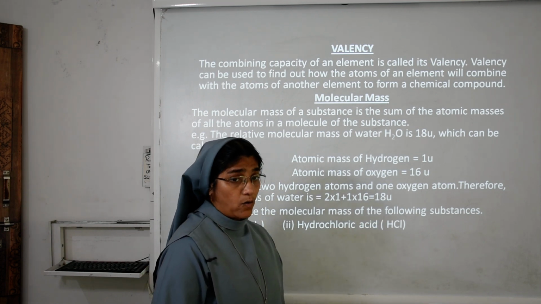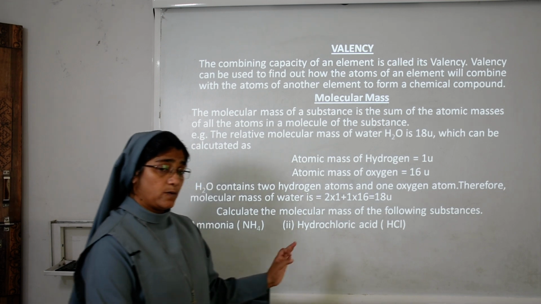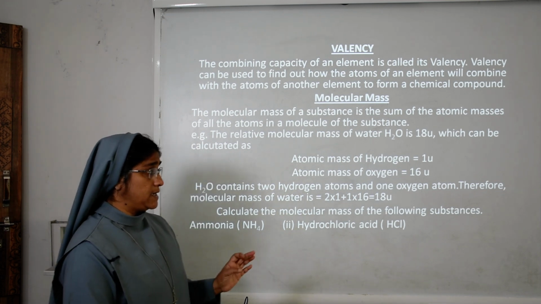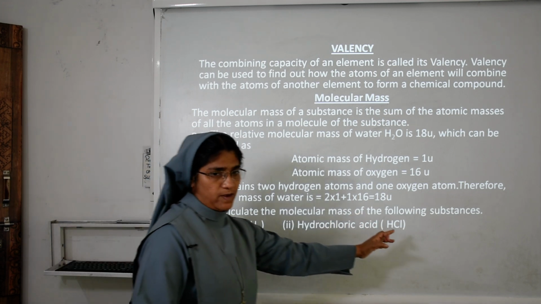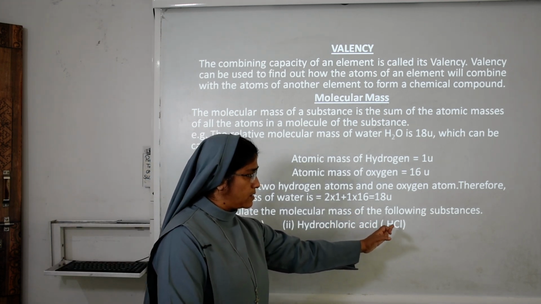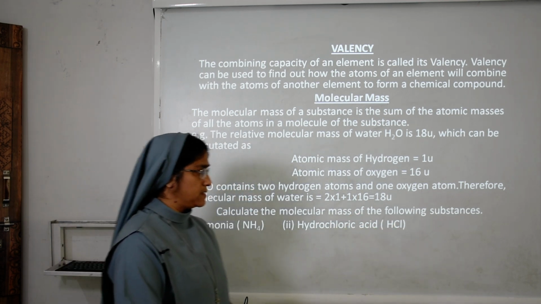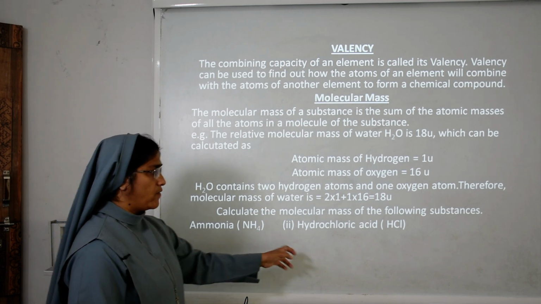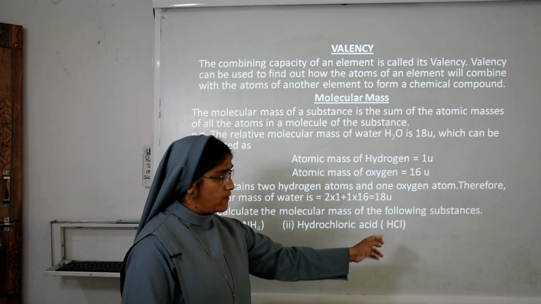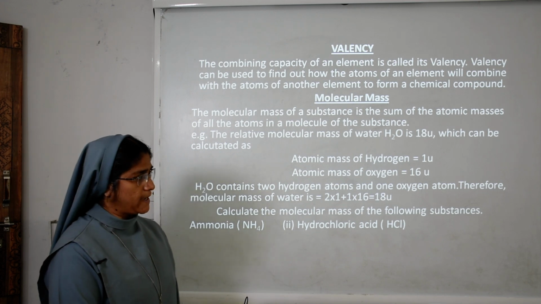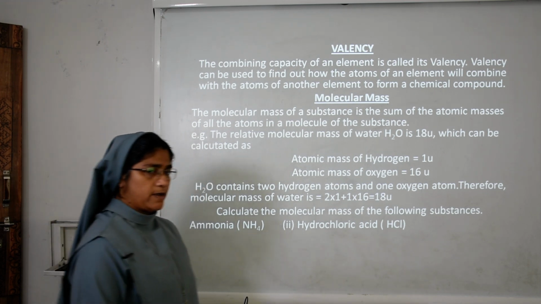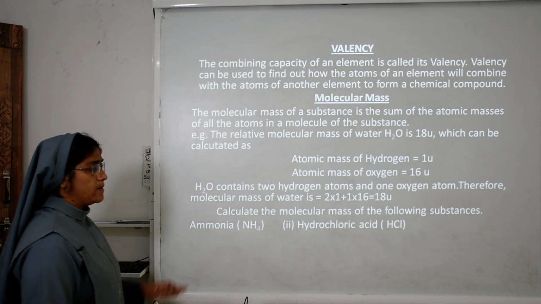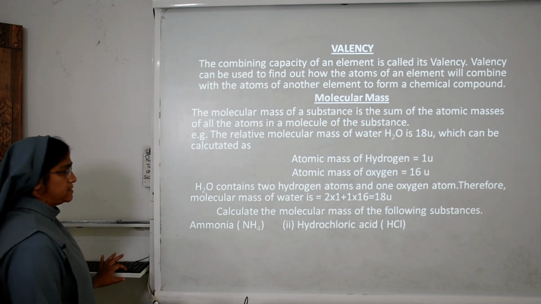Then Cl, chlorine, what is its atomic mass? The atomic mass of chlorine is 35.5. So we calculate 1 into 1 plus 1 into 35.5. So we get the answer 36.5 as the molecular mass of hydrochloric acid.